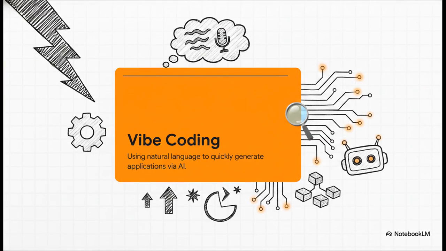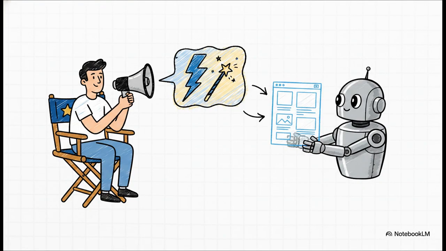And that tension between unprecedented speed and strict engineering rigor brings us to the absolute bleeding edge of development right now: vibe coding. It's this wild emerging movement where you describe ideas in natural language to rapidly generate full applications using AI tools. It actively prioritizes creative experimentation over traditional line-by-line programming. The workflow here is fast, chaotic, and entirely fluid.